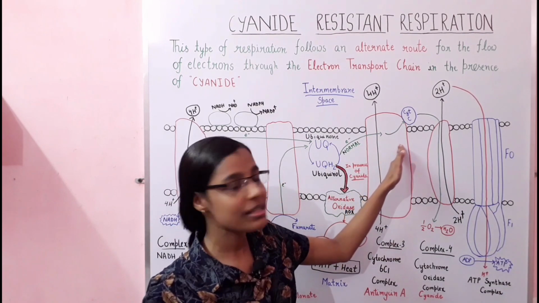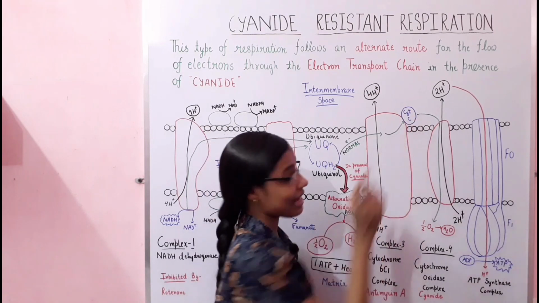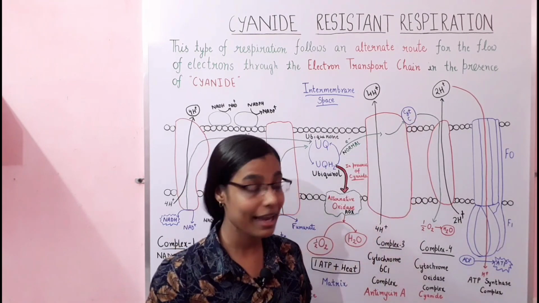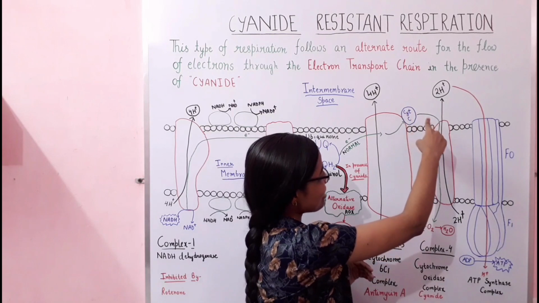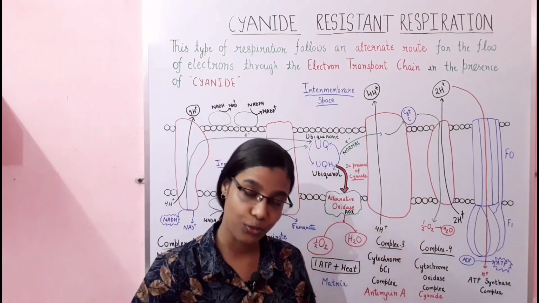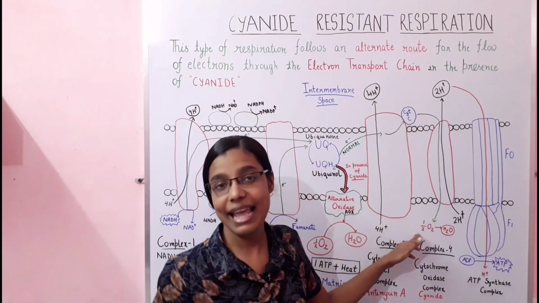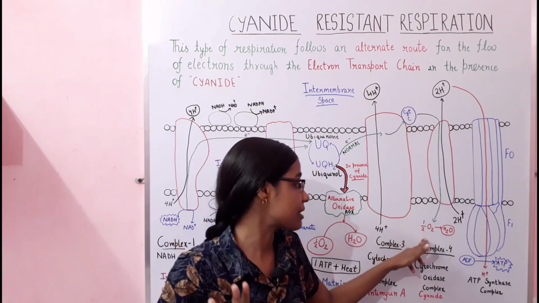Then these electrons are carried by cytochrome C. Cytochrome C can carry only a single electron at a time. It transfers that electron to complex 4, and that electron is ultimately accepted by oxygen.